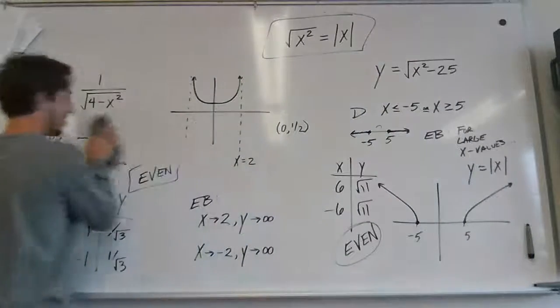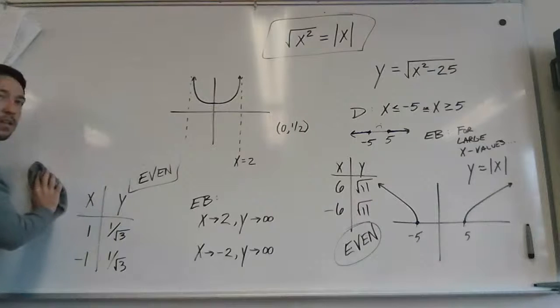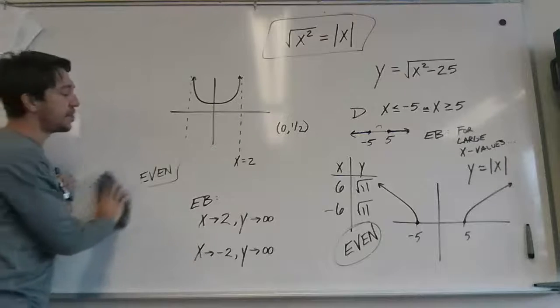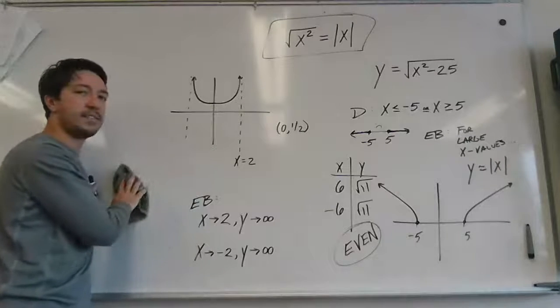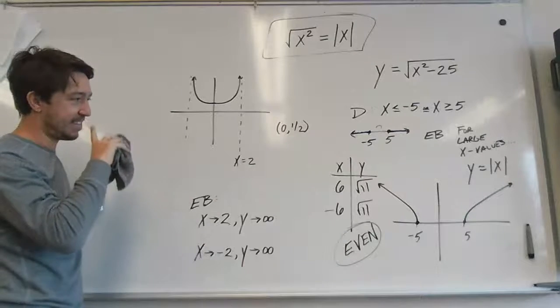So is there a point where it's just a line, or is it always almost just a line? It will never be exactly linear, but it gets real close.